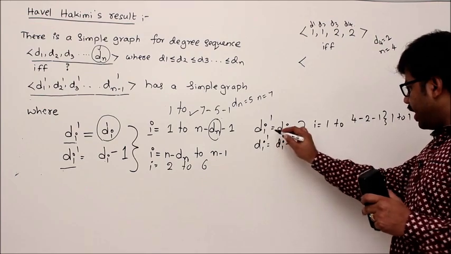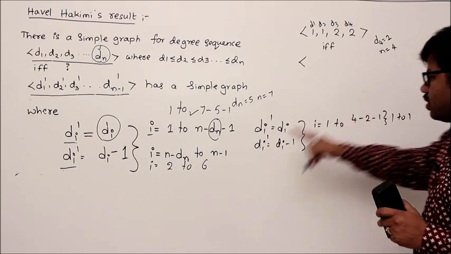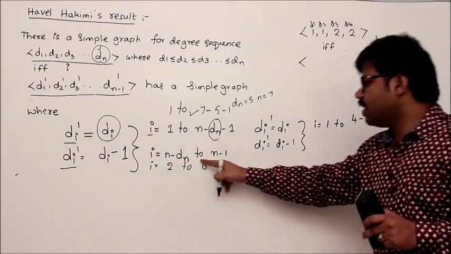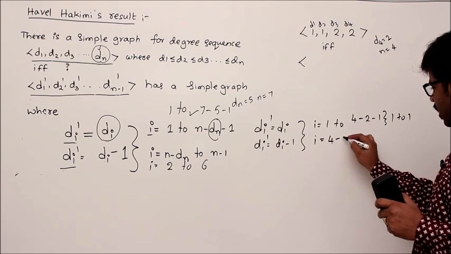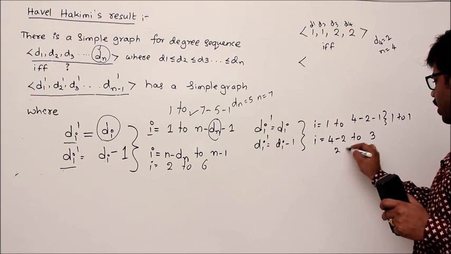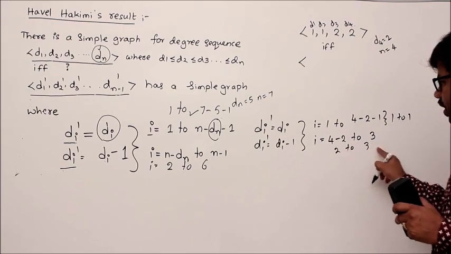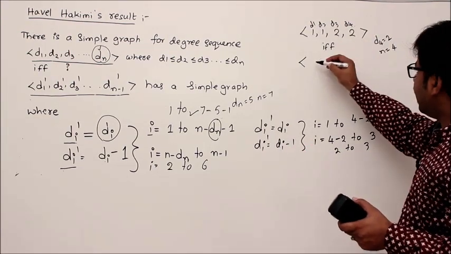What about this one? di dash is di minus 1 for i equal to n minus dn to n minus 1. i equal to n minus dn. n is 4 minus dn is 2, to n minus 1, 3. Right? So 2 to 3. So for i from 2 to 3, di dash is just 1 less than di. Okay, so di dash I am writing now.